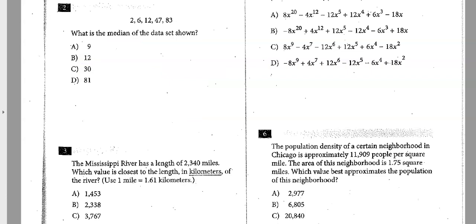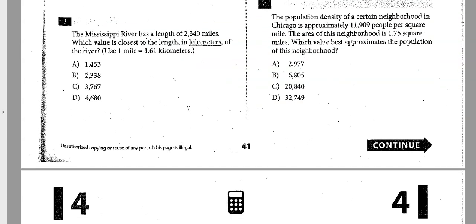Number 3, what do we have? Mississippi River has a length. So this is a conversion problem. They tell me that the length is 2,340 miles. Which value is closest in length in kilometers? So I set these up with a proportion a lot. You give me a conversion: 1 mile is 1.61 kilometers. So that means 2,340 miles is how many kilometers?